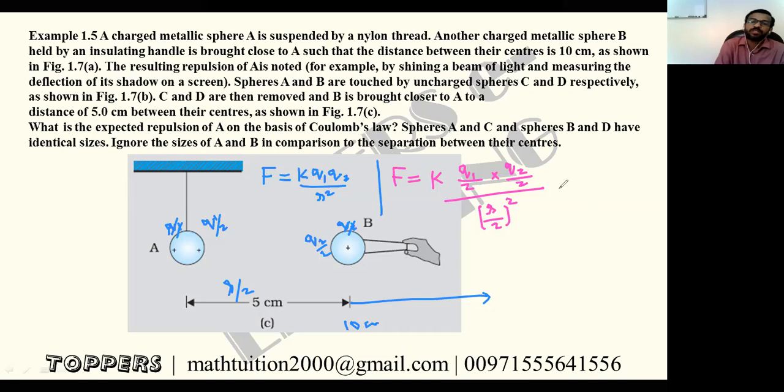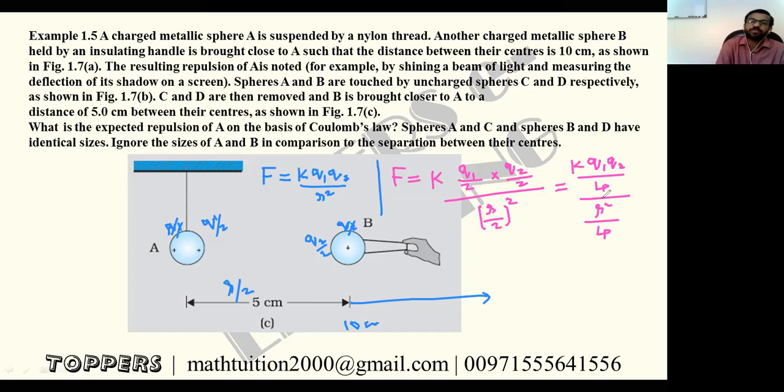So this will be equal to K into Q1 into Q2 by 4, because 2 into 2 is 4, all divided by R square by 2 square, which is 4. First fraction multiplied by the reciprocal of the other one.